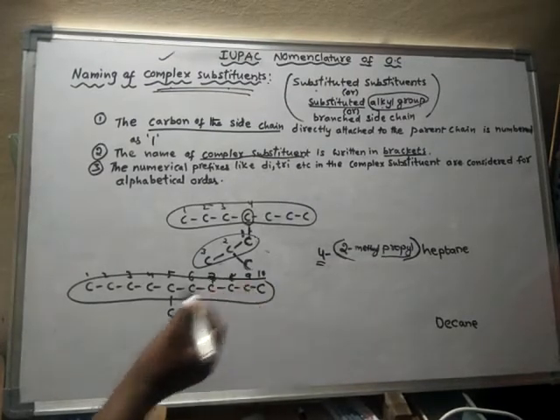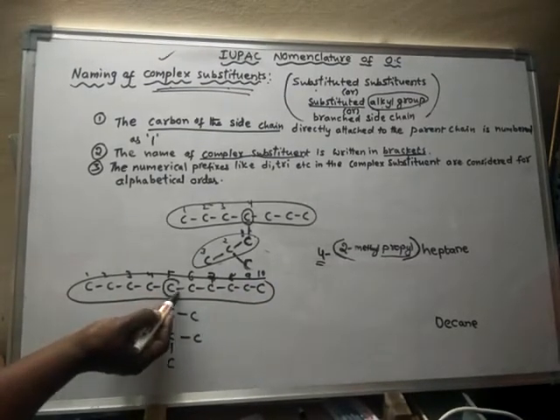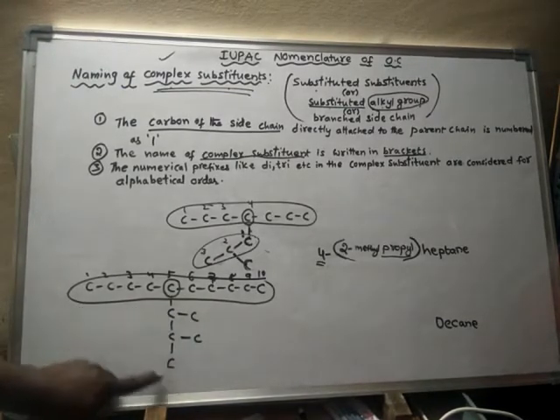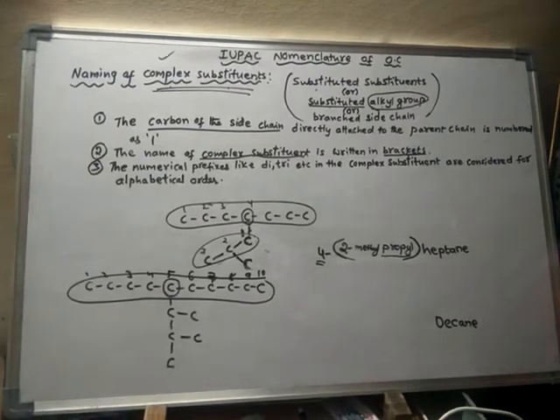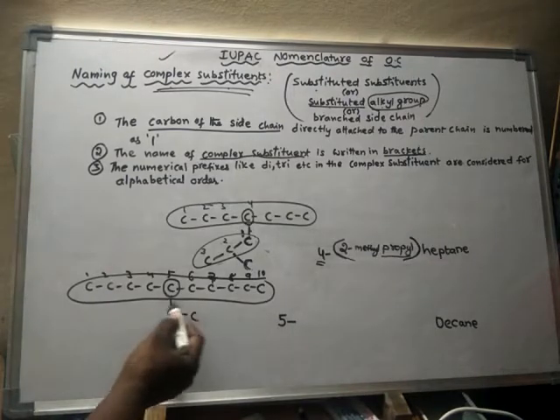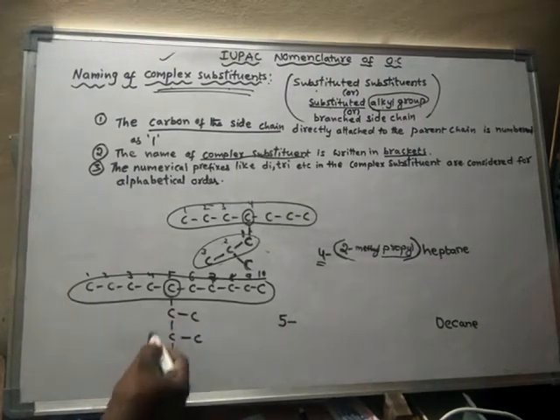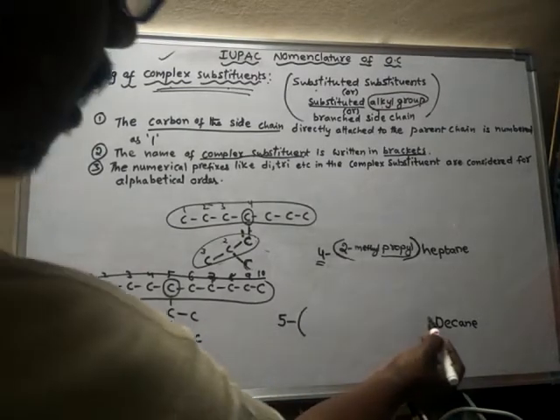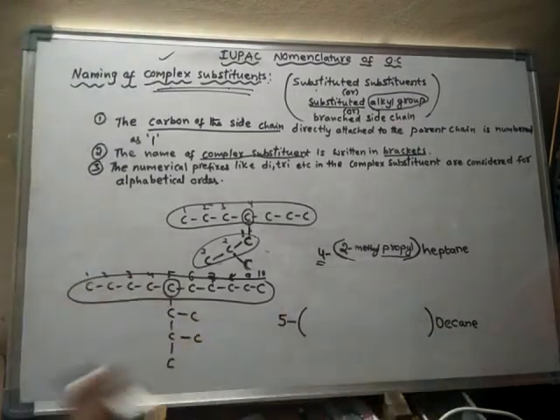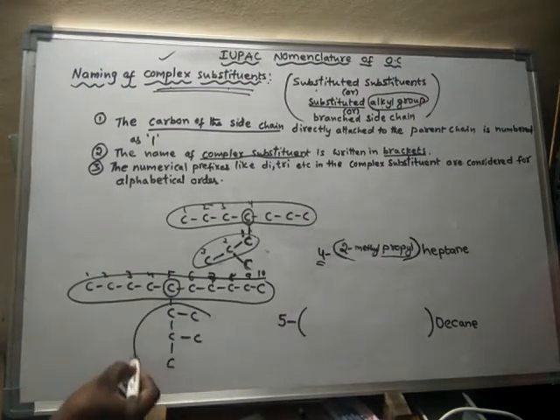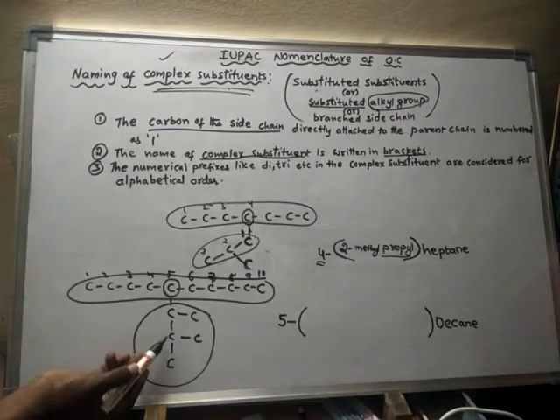Right. So by following the lowest locant rule, on the 5th carbon the substitution is present. Which substitution? A branched substitution, or else a complex substitution. As it is a complex substitution, I will mention that complex substitution in the bracket. Now again, look into this side chain. This side chain is again branched.